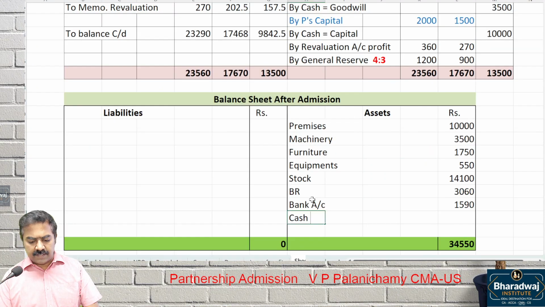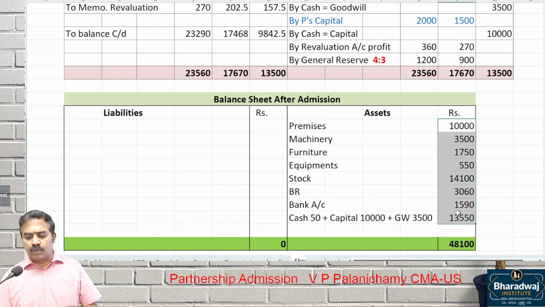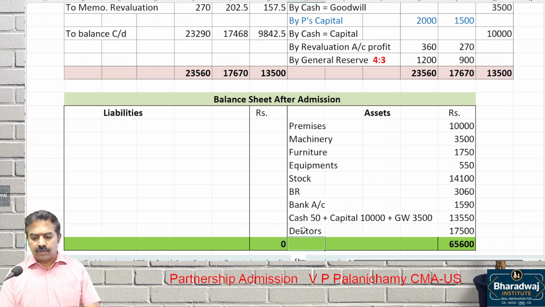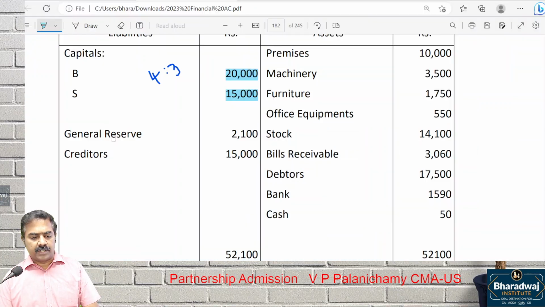What is the cash balance? 50 plus capital brought in, 10,000, plus goodwill 3,500, so the total is 13,550. All other assets continue at old value. Debtors also old value, 17,000. All old values. Pay attention.